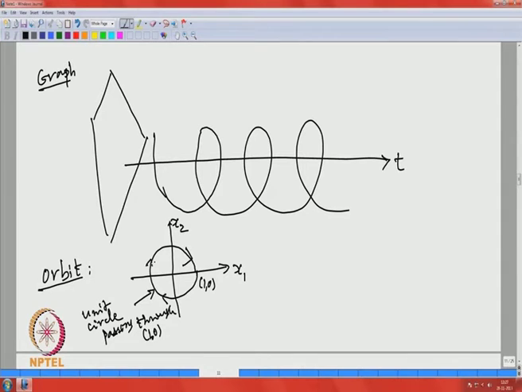Okay. So, if you change the signs in the equations, for example, if you take x 1 dot equal to x 2 and x 2 dot equal to minus x 1, then we will be reversing the orientation. Instead of counterclockwise, we will be going clockwise. Okay. So, these are two simple examples giving you the idea of the graph of a solution curve and then its orbit.